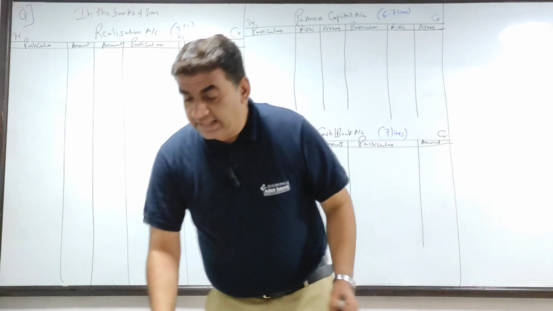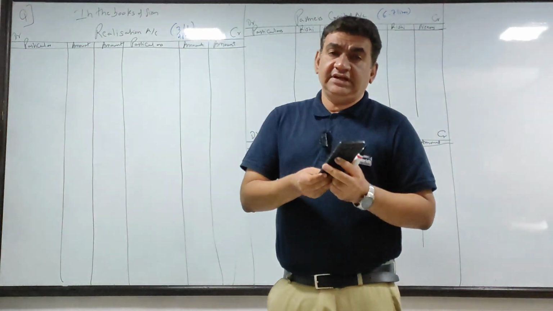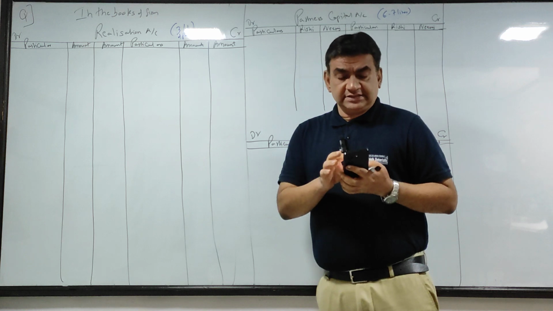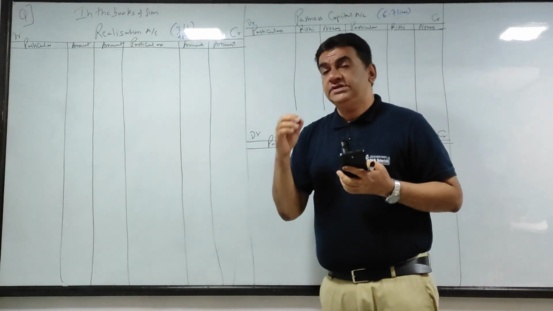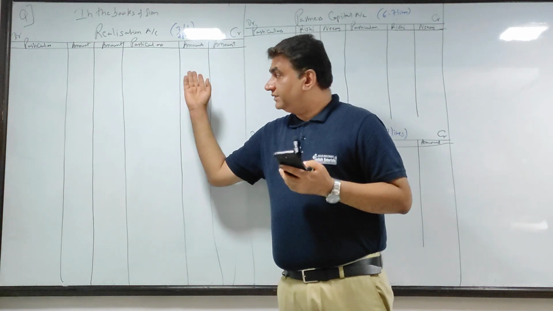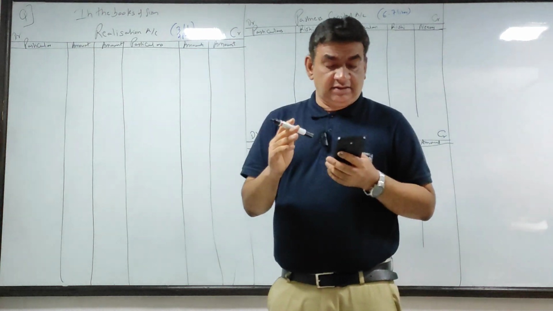Okay guys, taking the first question, let's read the question and then I'll tell you how to make the formats. In this sum and initial few sums, we will just be making 3 ledger accounts. Let's read the sum, then I'll tell you which account has to be made with how many lines.